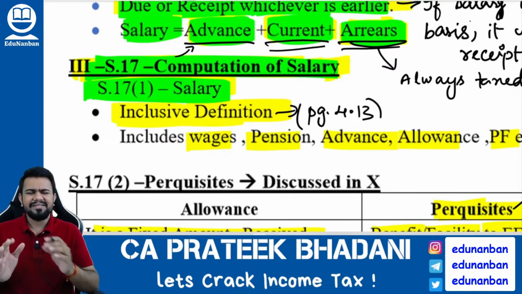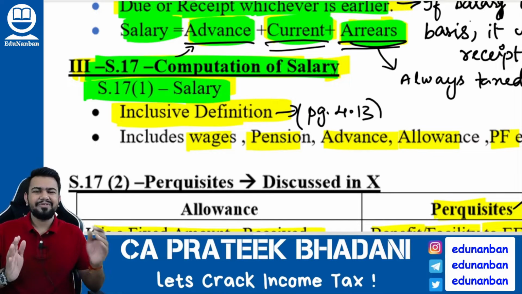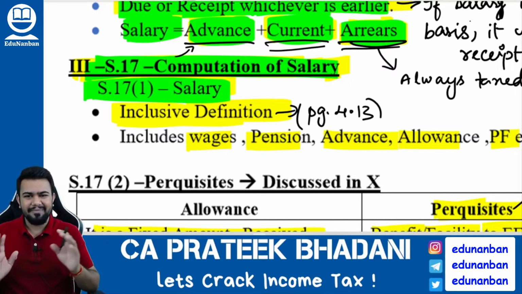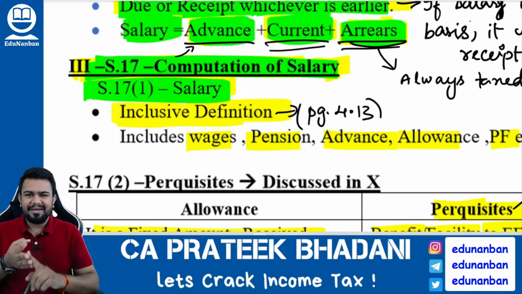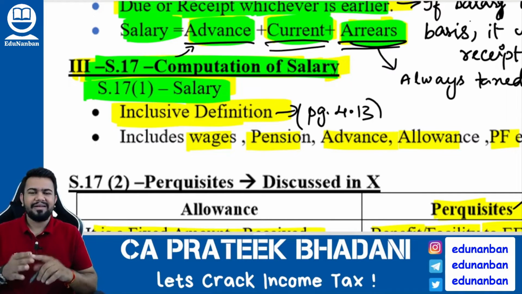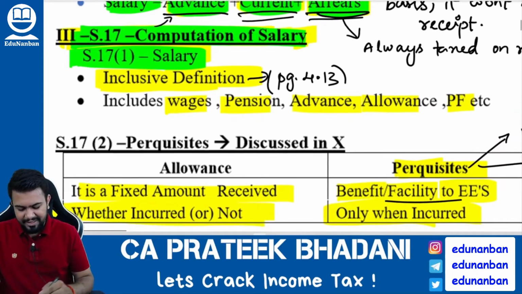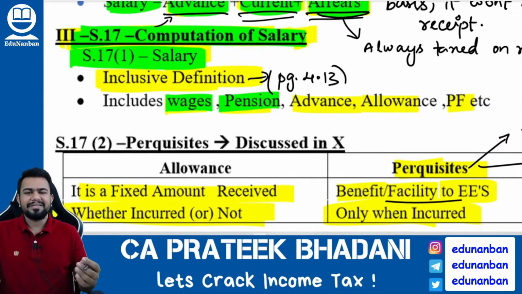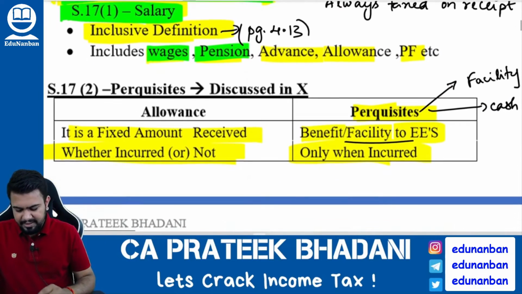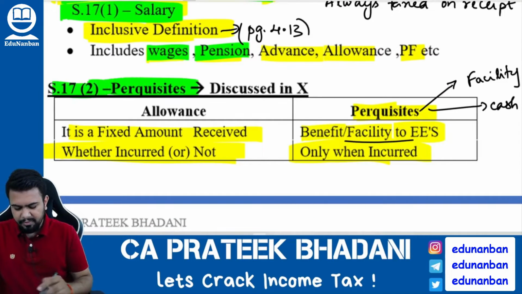Basically, this section tells that all the different types of amounts that you are receiving from the employer will be called salary. It can be basic salary, it can be allowances, it can be retirement benefits like gratuity, provident fund, etc. So all those things are included in the salary definition. Wages, pension, all those things are included. Next, section 17(2) talks about perquisites.